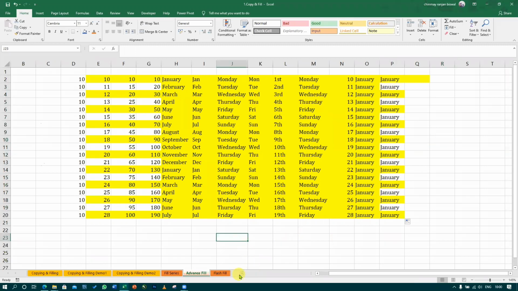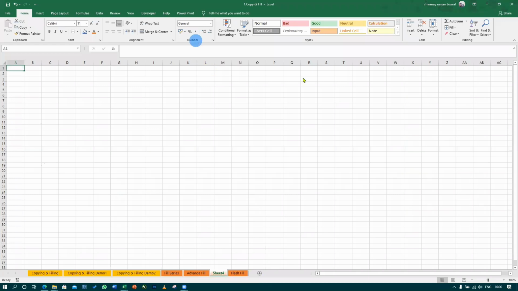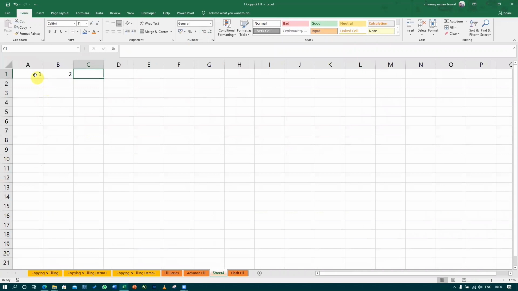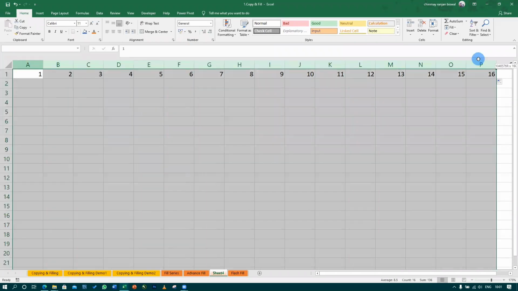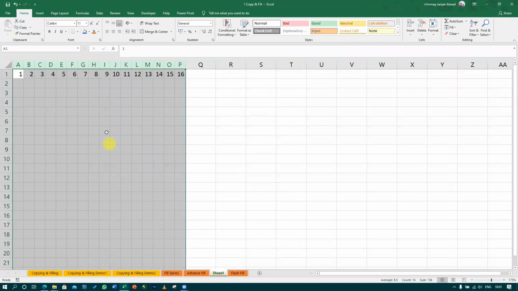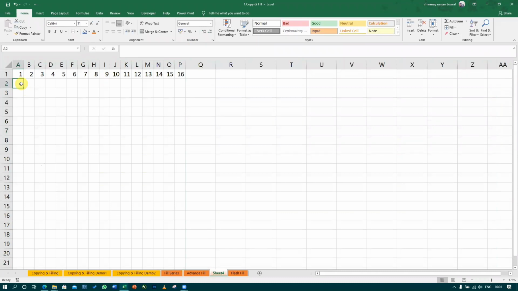So you can drag the same thing in a horizontal manner also. Let's do one thing. I'll write 1, 2 here. Let me make it a bit bigger. Then I'll drag it till 16. Then I can select all these cells and resize them. Then I will write 1, and after that 2.